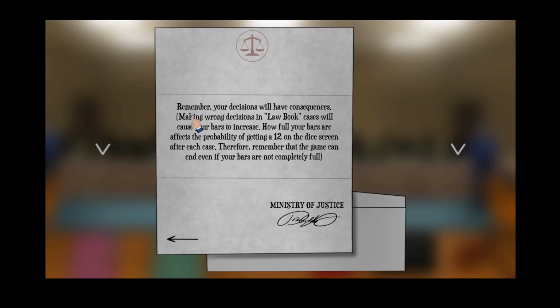Remember, your decisions will have consequences. Making wrong decisions in law book cases will cause your bars to increase. How full your bars are affect the probability of getting a 12 on the dice screen after each case. Therefore, remember that the game can end even if your bars are not completely full.